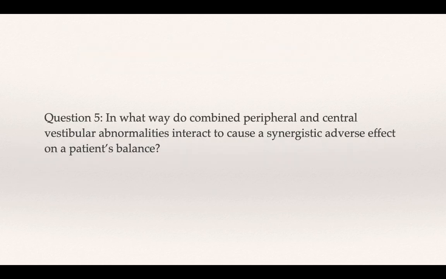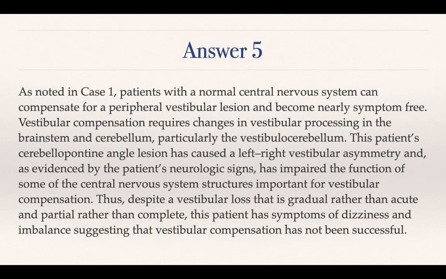Now, in what way do combined peripheral and central vestibular abnormalities interact to cause a synergistic adverse effect on the patient's balance? This is where we need to compare and contrast this particular patient with the first tutorial case that we saw. As noted in case 1, patients with a normal central nervous system can compensate for a peripheral vestibular lesion and become nearly symptom-free. In fact, this is also what happens in the early stages of a vestibular schwannoma, before the cerebellum gets involved. They really do not have many balance symptoms.